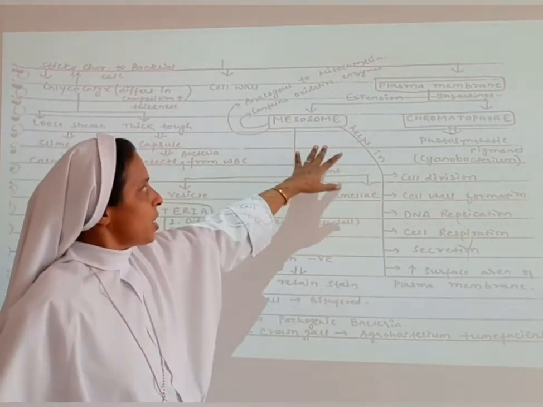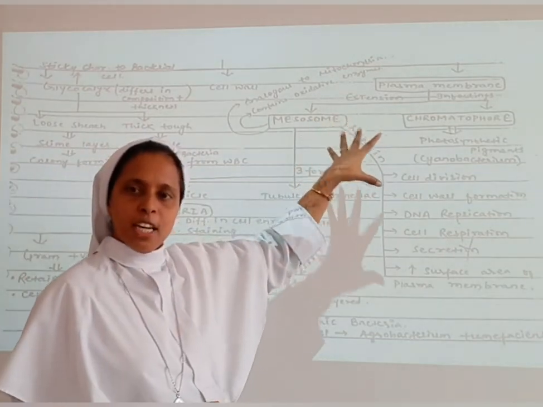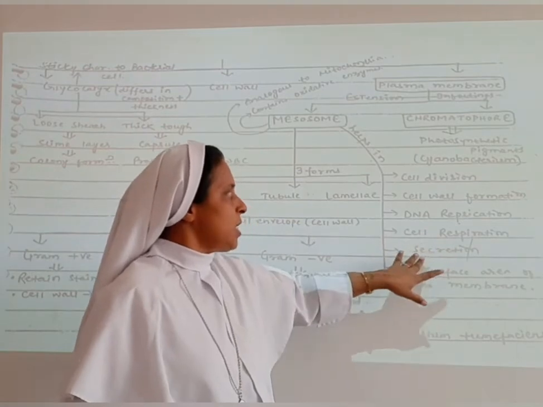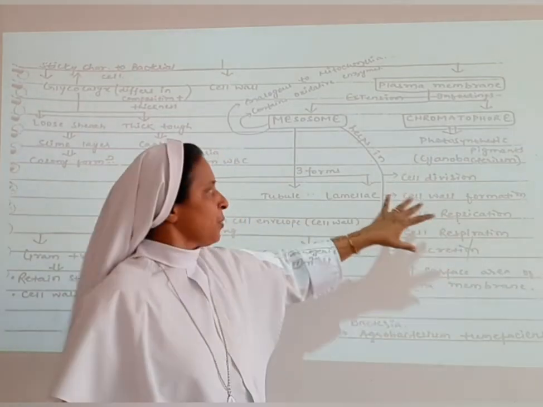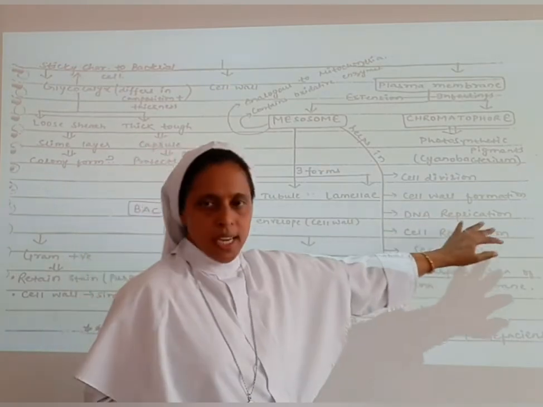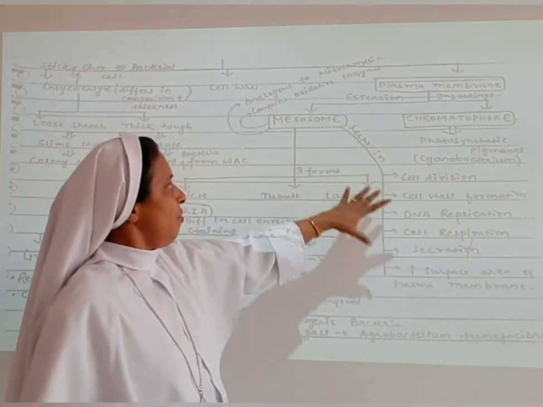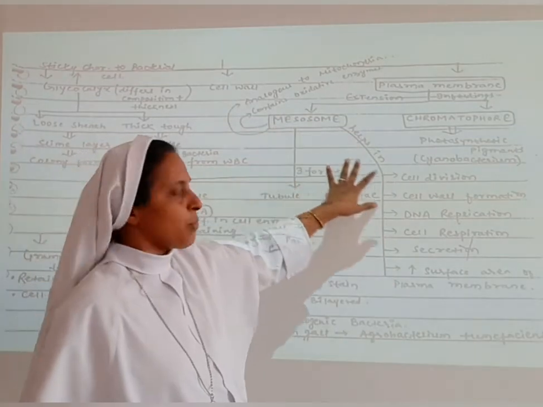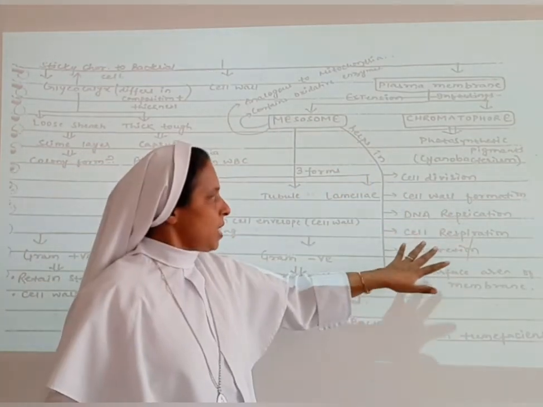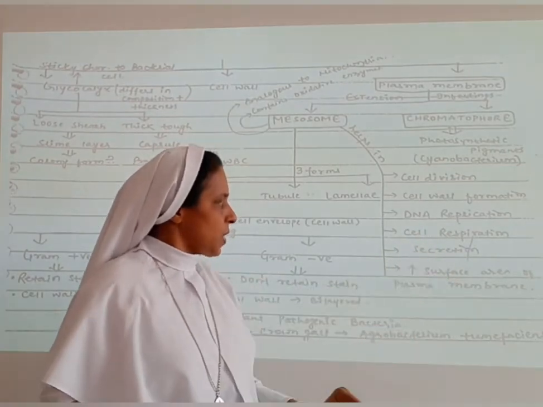So what are the main functions of the mesosome? It has a peripheral region as well as a central region. The peripheral region helps in cellular respiration, secretion and cell wall formation, and the central region helps with cell division as well as DNA replication. So the mesosome helps in cell division, cell wall formation, DNA replication, cell respiration and secretion.